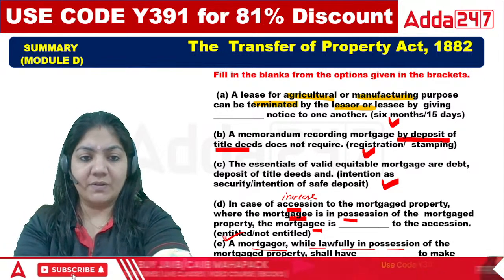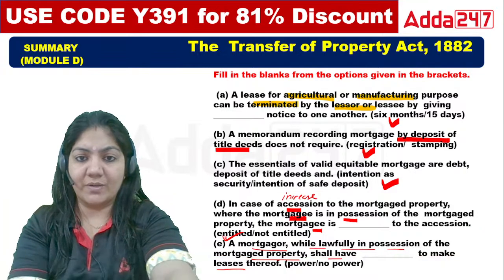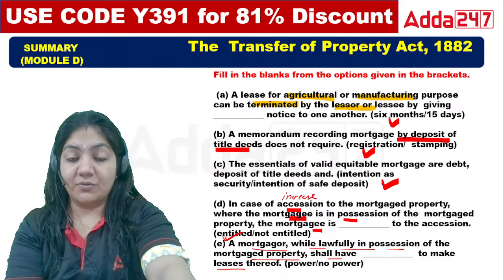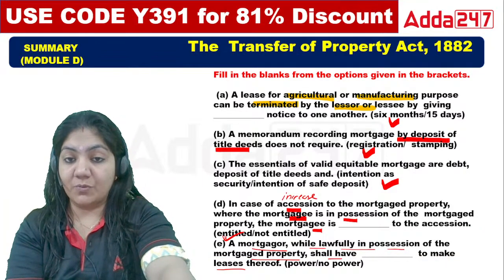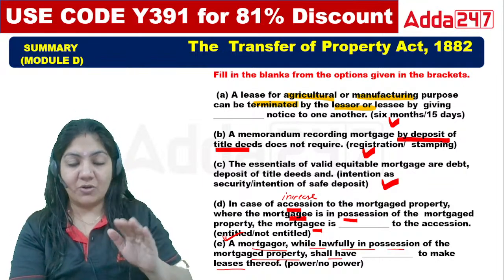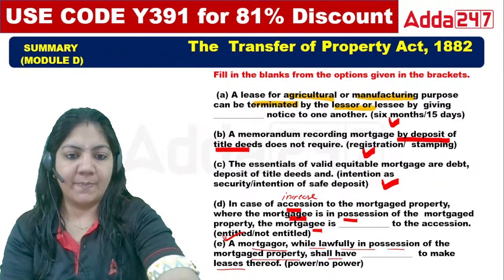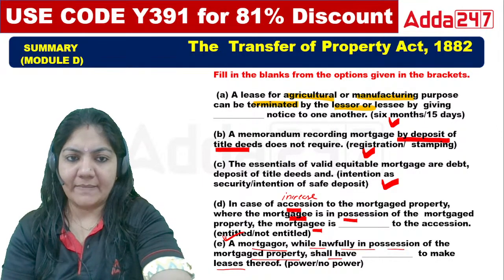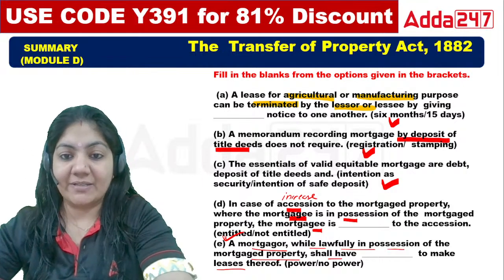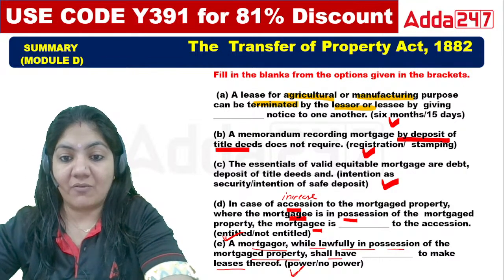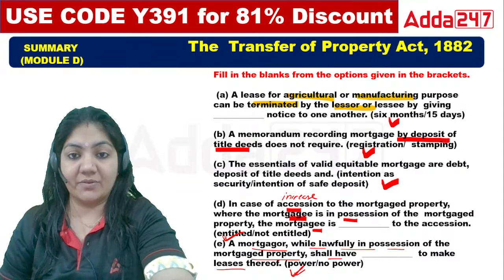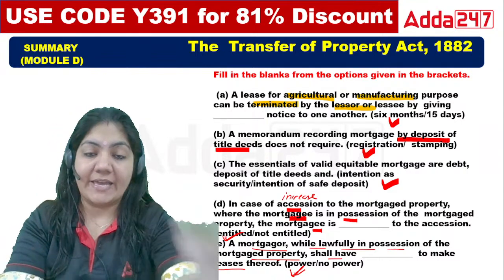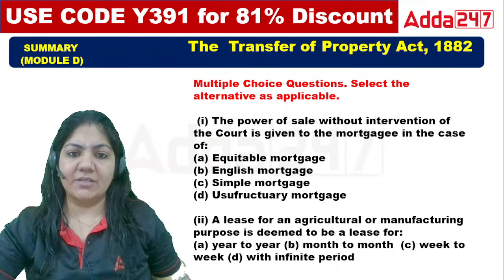What will be the right answer for the last one? A mortgagor, while lawfully in possession of mortgage property, does he have power to lease that property or not? Exactly. So the right answer for this one is he has a power. Good. Excellent class. Next. Again, two questions are there.